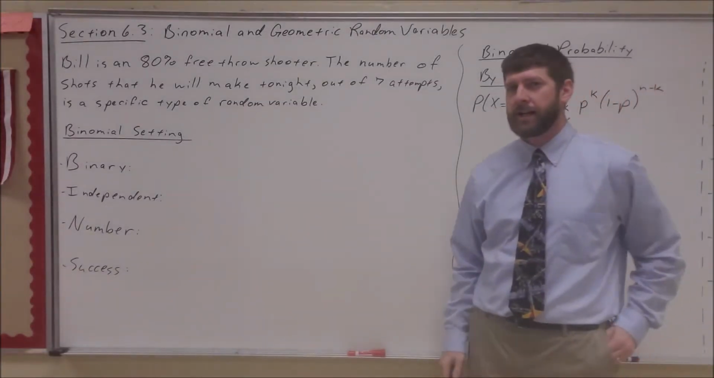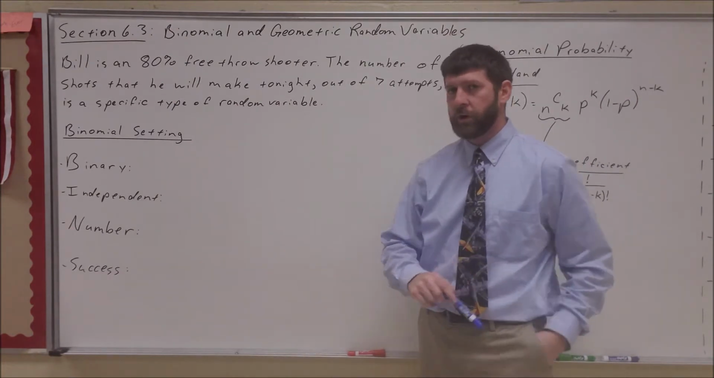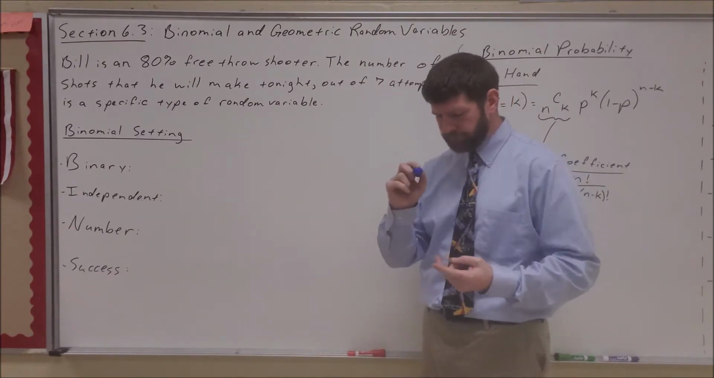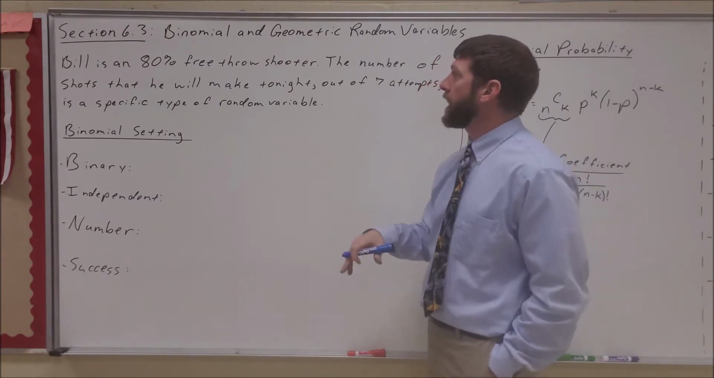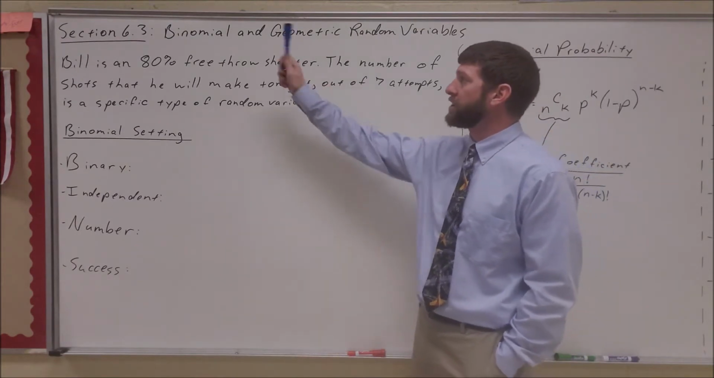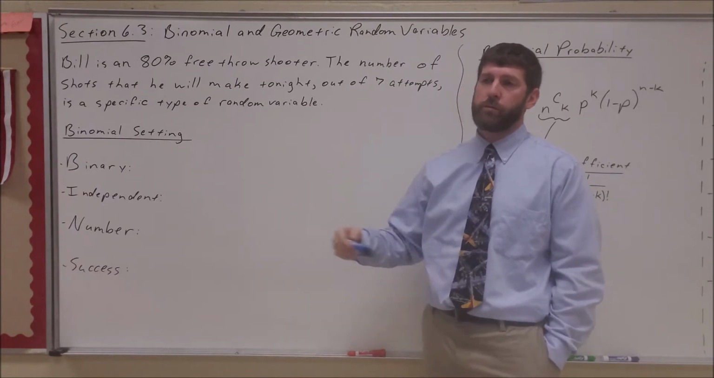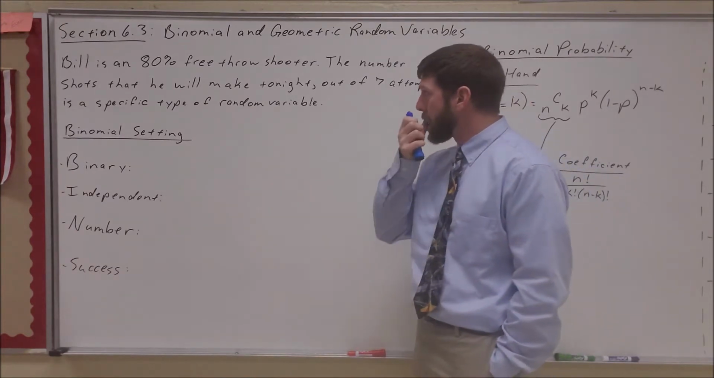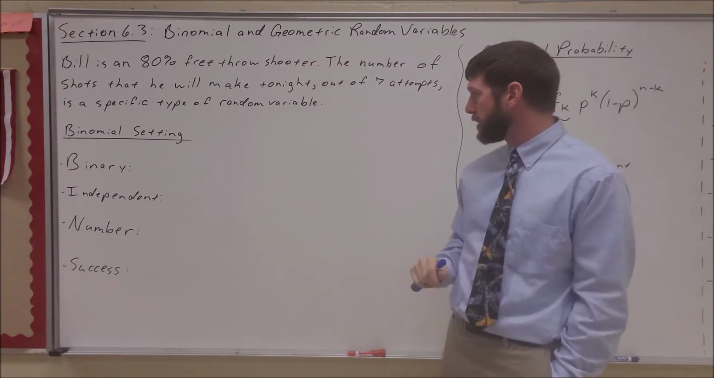Good morning, guys. Today we're going to look at a couple specific types of random variables. We've talked about what random variables are, and we have talked about how to transform random variables. Now I'll look at a couple special cases, particularly binomial random variables, because they're going to help us later on with a lot of our inferential statistics. So the two special random variables we have are binomial and geometric.